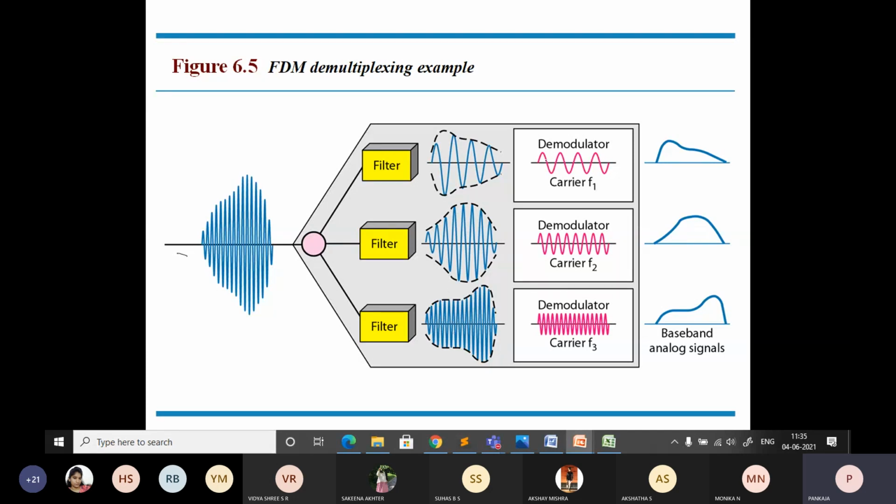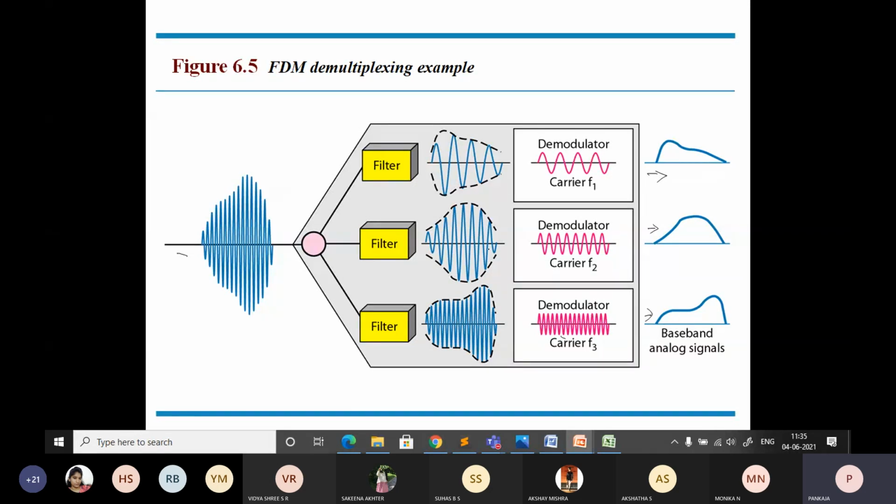We have discussed what modulation and demodulation are. Demodulation means removing the carrier frequency, and the resultant signal is the actual output that is delivered to the device. This is called FDM demultiplexing or demodulation.